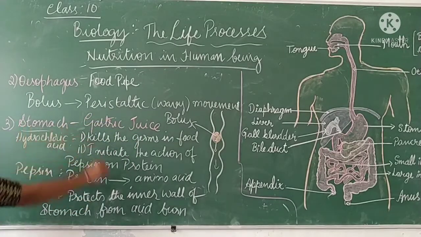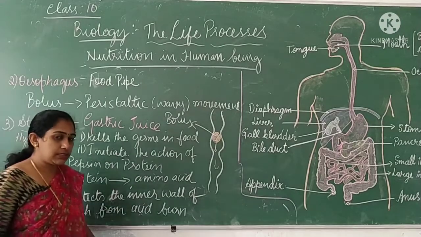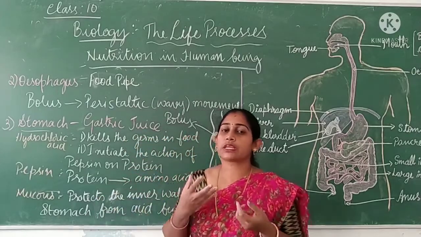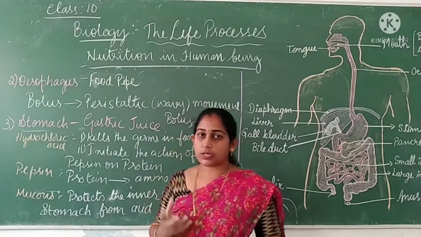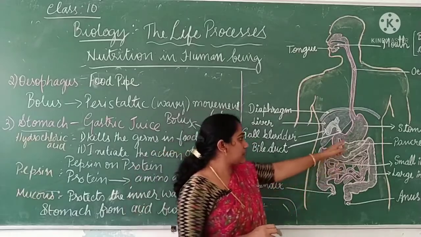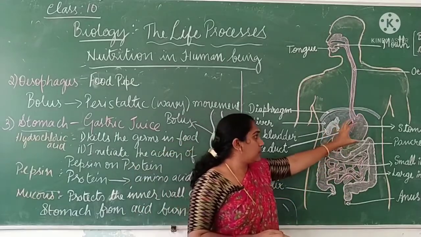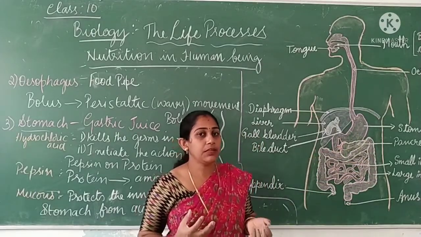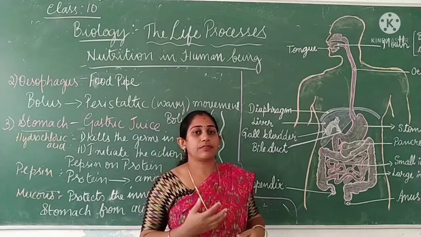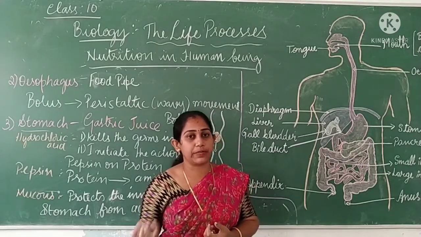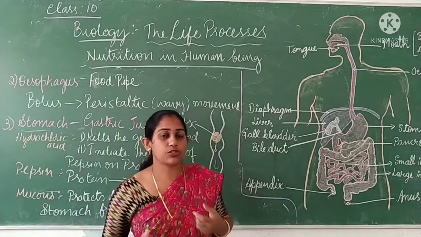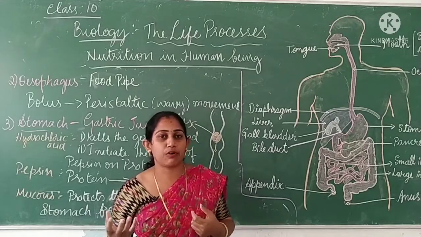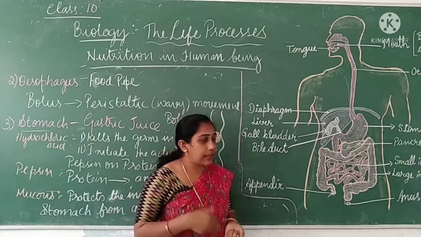Now the food has reached the stomach. So what happens in the stomach is, the stomach will churn the food. The churning process happens in the stomach, so that it will be crushing the food items within the stomach. The stomach is a J-shaped organ, you can see here. The stomach will have contraction and relaxation happening by the muscles of the stomach wall, which will crush the food items into smaller bits. So that is called the churning process. The stomach will churn the food items into smaller bits, and it will convert the food into a pasty form. It will convert into a liquid paste. And there what happens?